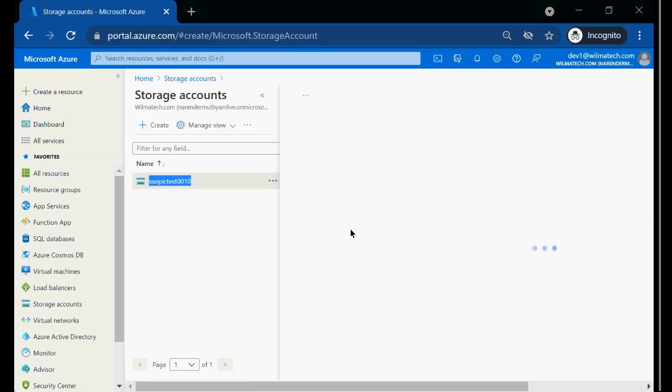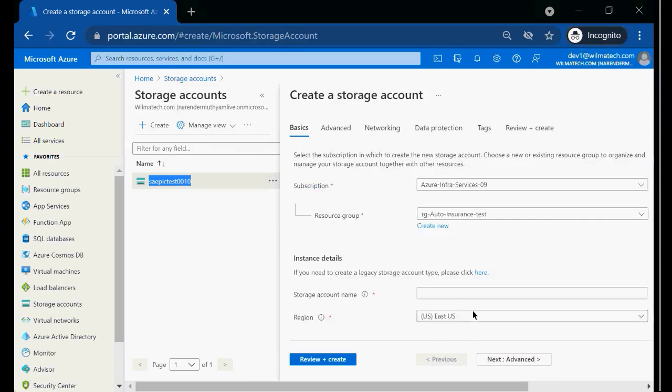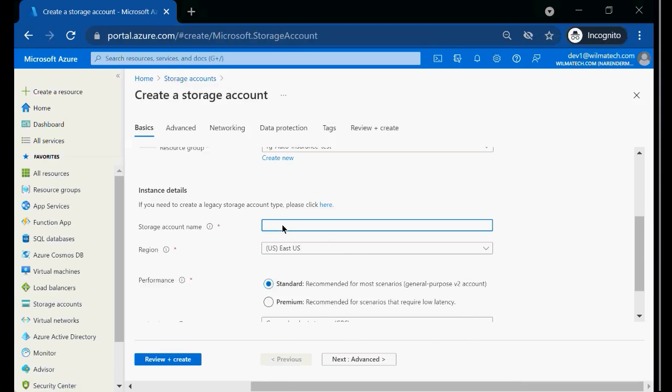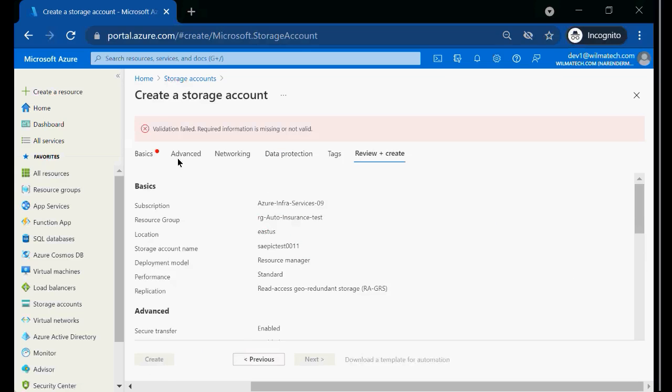I'm trying to create a storage account, naming it 11. I'm not using 10; I don't know why 10 is taken. Review and create.